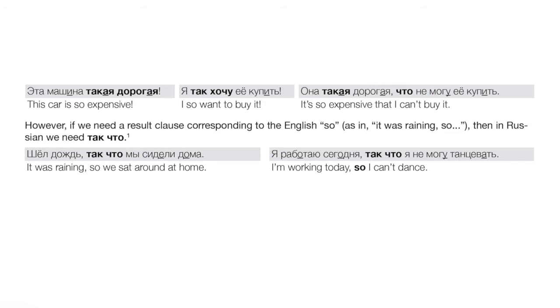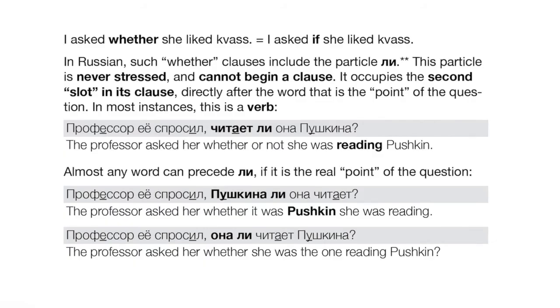Okay, let's look at indirect questions with li. We'll talk about this more later. Li basically means whether, right? So we can have reported questions. We saw how you can report a question earlier by opening the clause with the question word, right? Like I know where he works. Я знаю, где он работает, for example.